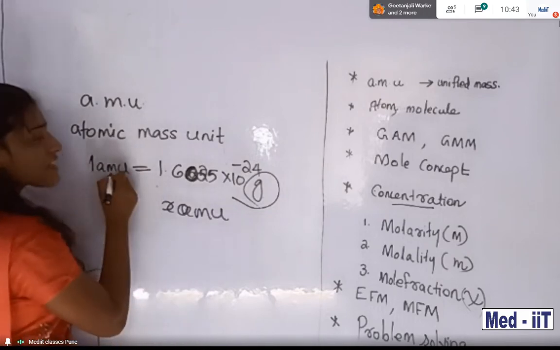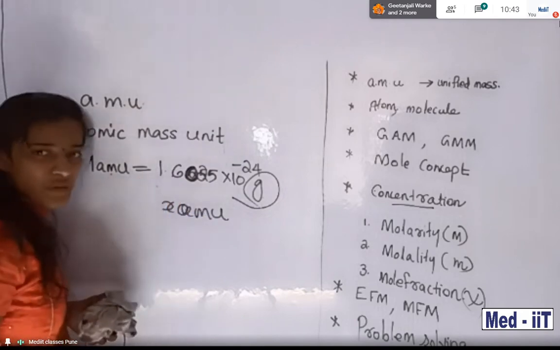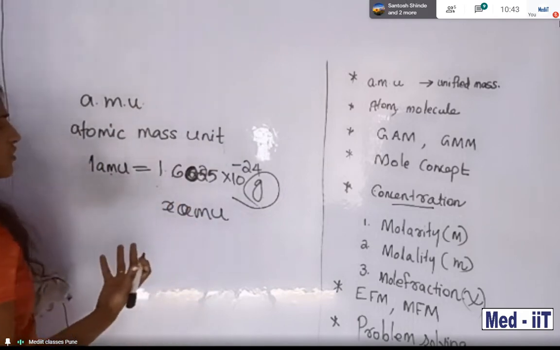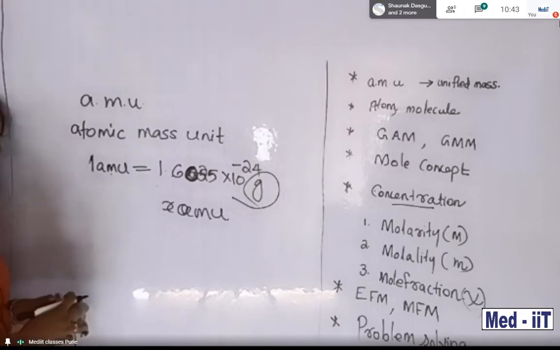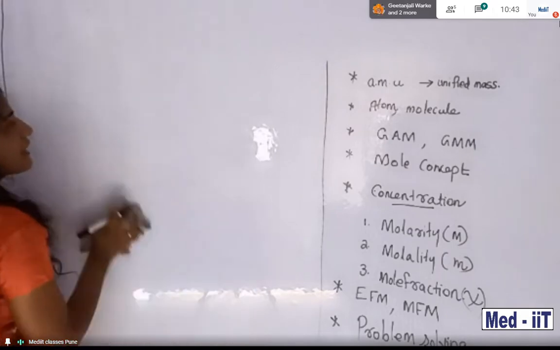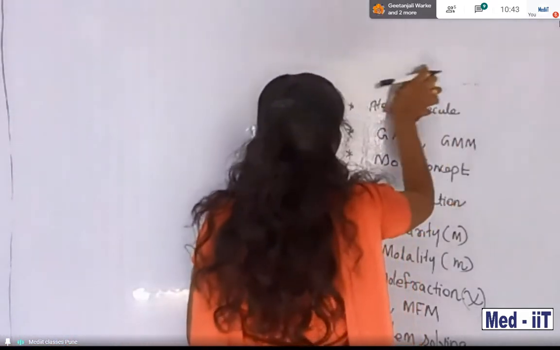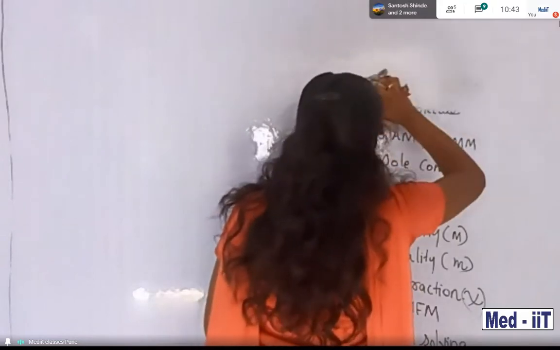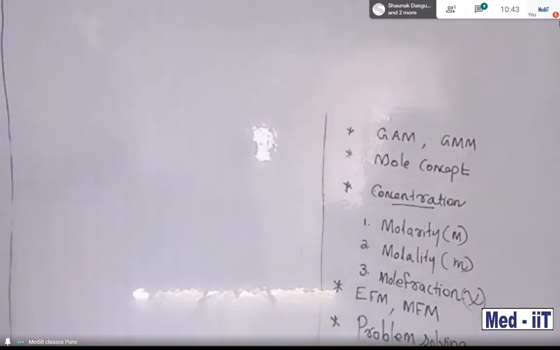So 1 AMU is equal to 1.6025 into 10 to the power minus 24 gram. During your calculation, you can convert AMU into gram. So easy, right? Keep everything in memory. We can use AMU for atoms and molecules also. You are familiar now. Now GAM, very easy.